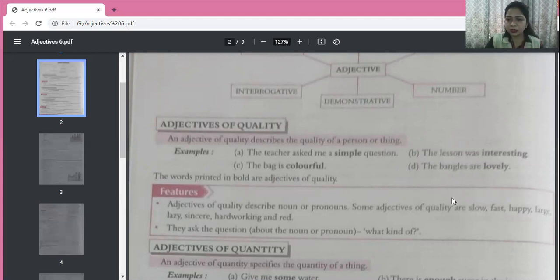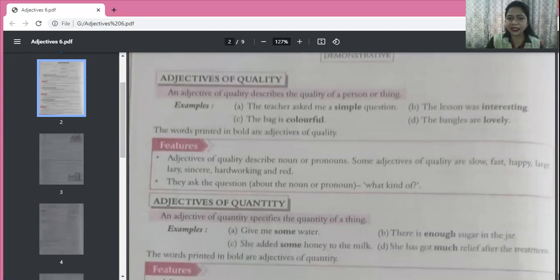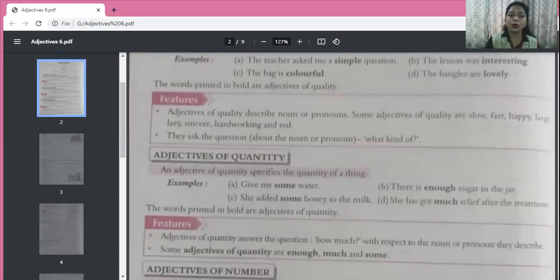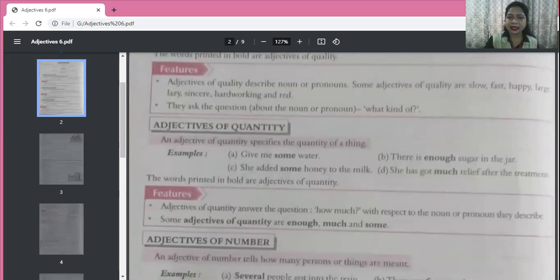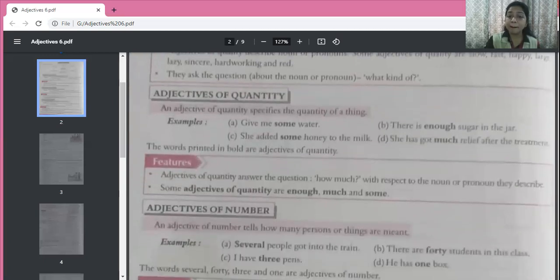Now, next we see adjective of quantity and adjective of number.